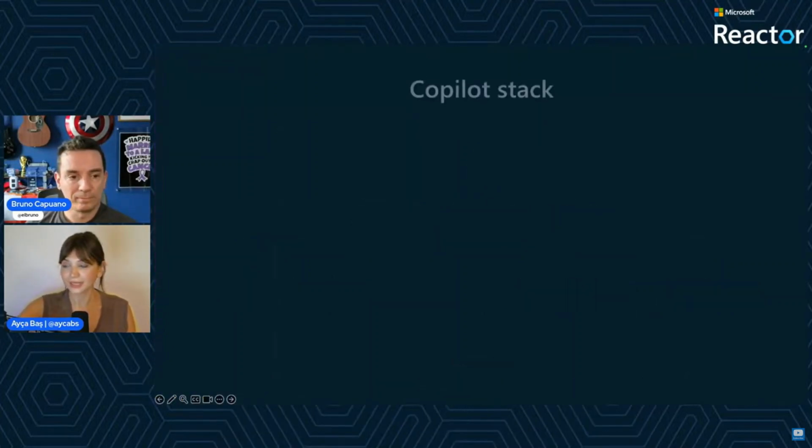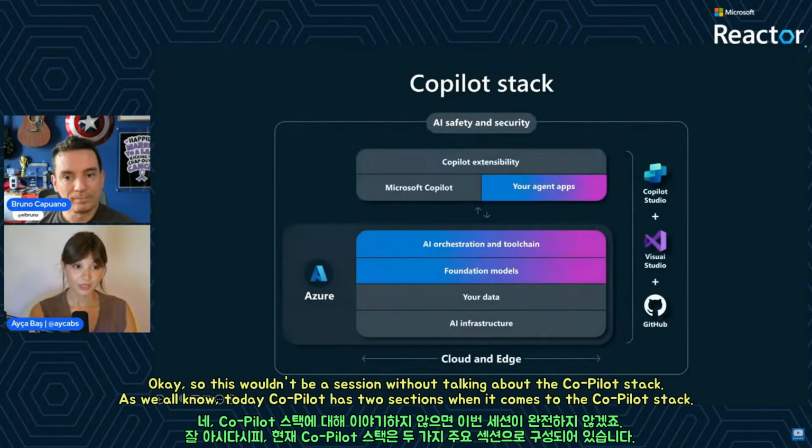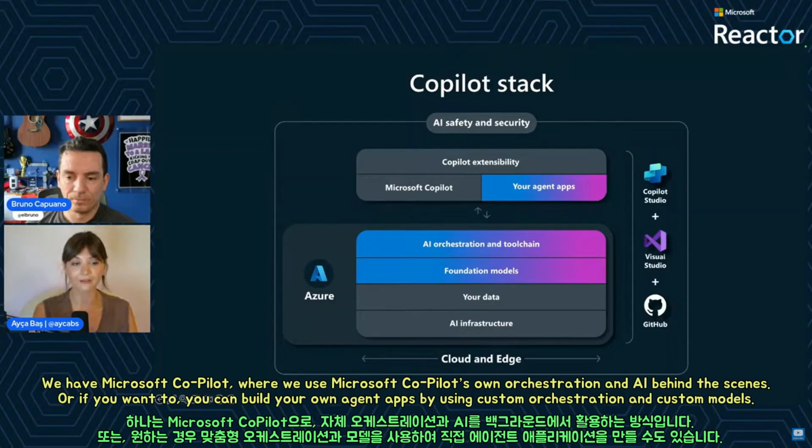Okay, so this wouldn't be a session without talking about the Copilot stack. As we all know, today we have two sections when it comes to the Copilot stack. We have Microsoft Copilot, where we use Microsoft Copilot's own orchestration and AI behind the scenes.